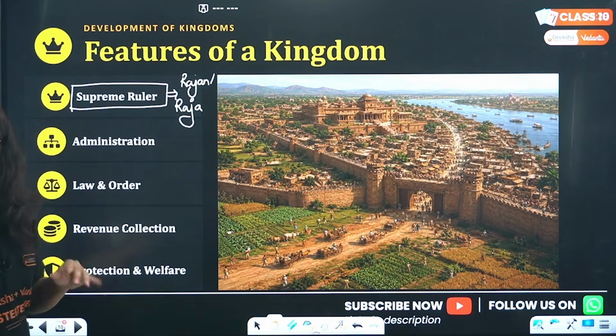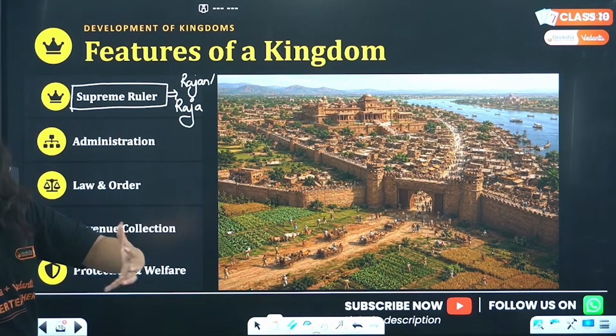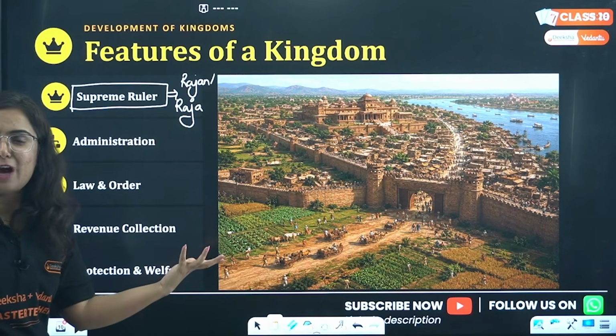Are you guys enjoying it? See, visualize the history of India. Visualize the picture of how it is going on.